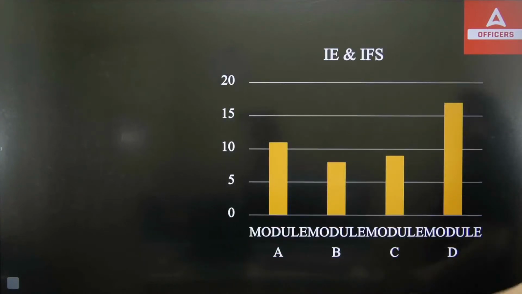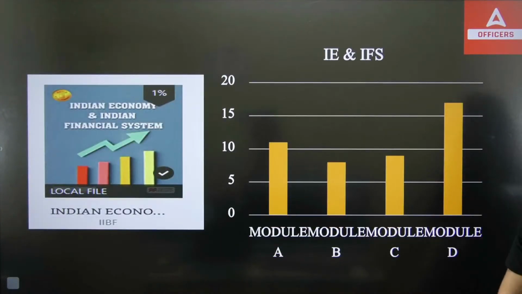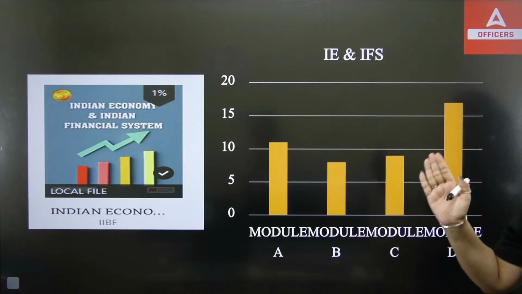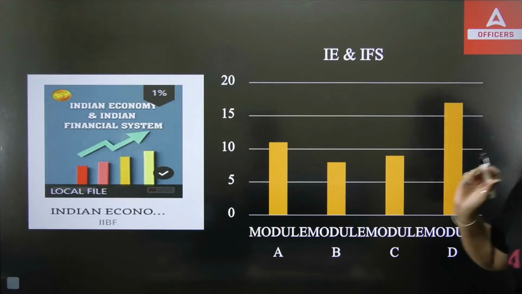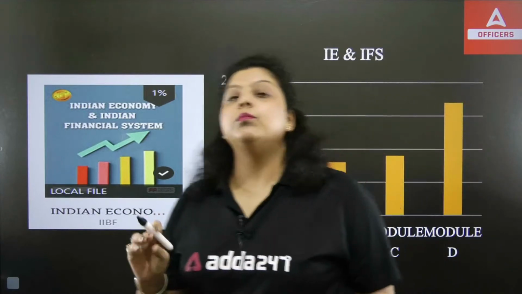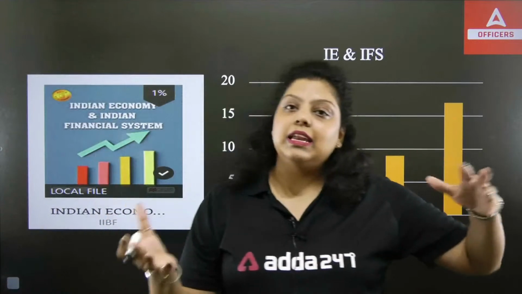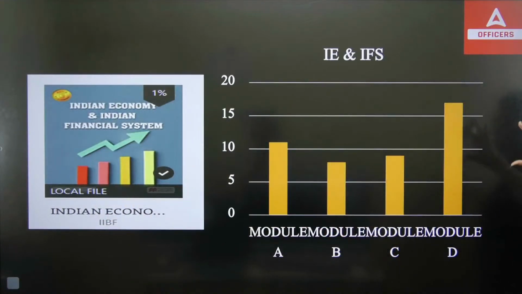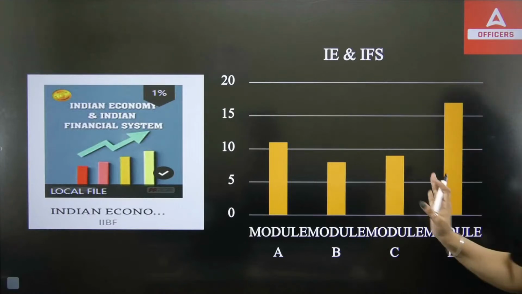Before that, I have told you that we have 4 modules in Indian economy, Indian financial system: Module A, B, C and D. The maximum number of questions can be seen from module D, then module C, then A and B. It's very obvious, because module D has a huge syllabus. It covers around 17 units.